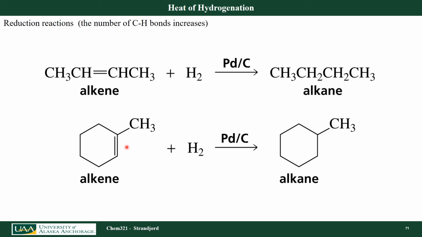I start off with an alkene. I add hydrogen across this double bond, one hydrogen to this carbon, one hydrogen to this carbon. I form the alkane. The number of carbon-hydrogen bonds increases.